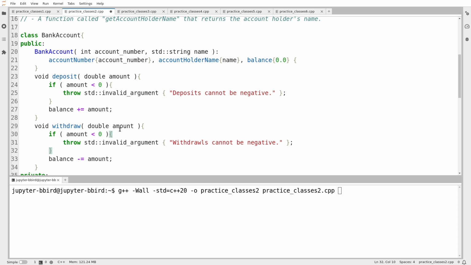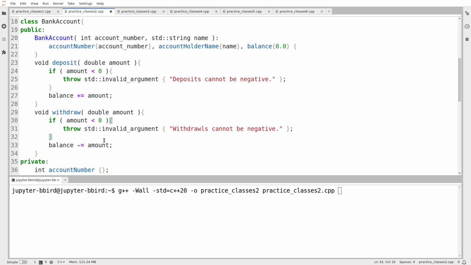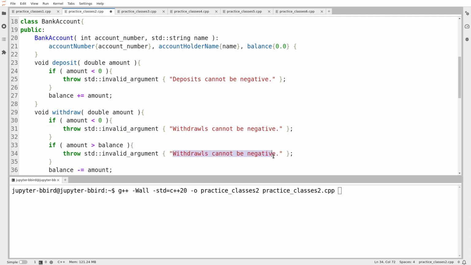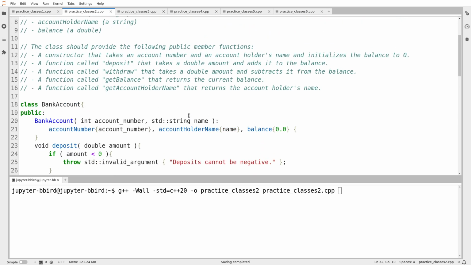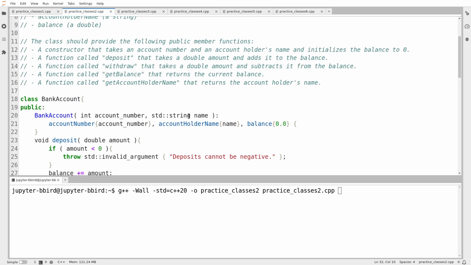So if it doesn't say what to do in this case, I suppose I could ask it for a clarification. But I'm going to say if amount is greater than balance, then we also have a problem. The account is overdrawn. And then I'll just not do the withdrawal. So it's the customer's decision what they do about this situation, but we're not going to allow them to go into the negative. I need get balance and get account holder name.